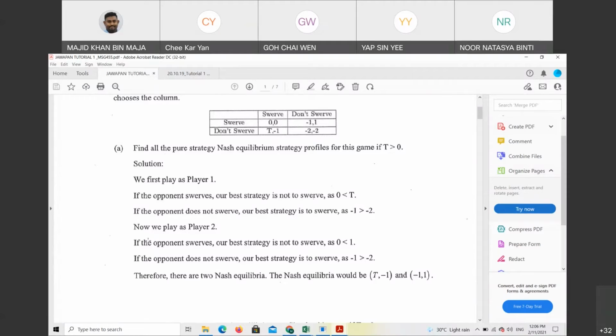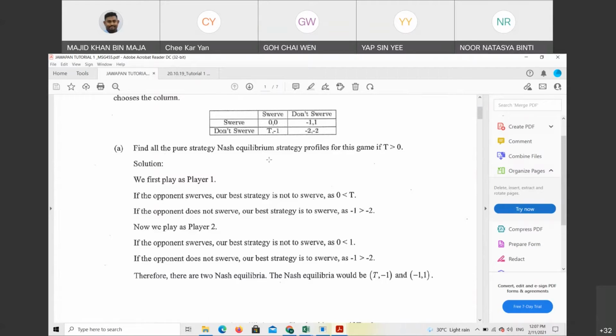Now, if we play as player 2, if the opponent chooses swerve, we only have the choices either to swerve or do not swerve. Between 0 and -1, we need to choose. Sorry, again.